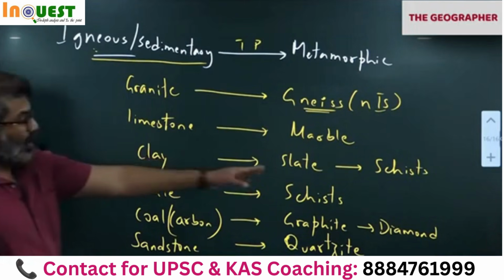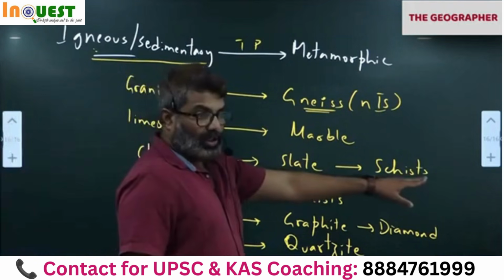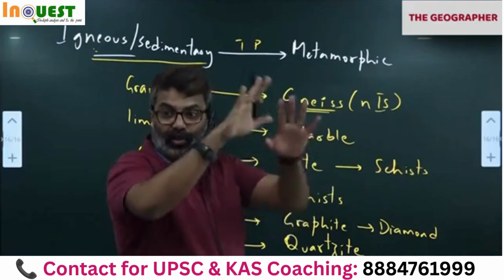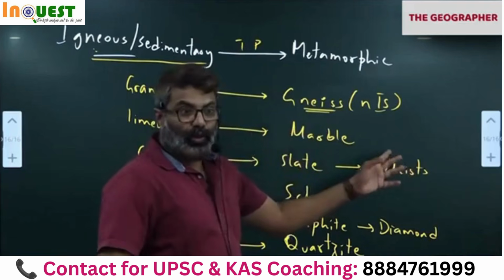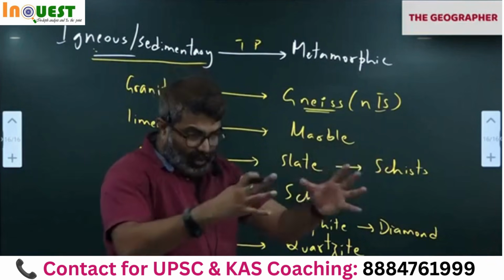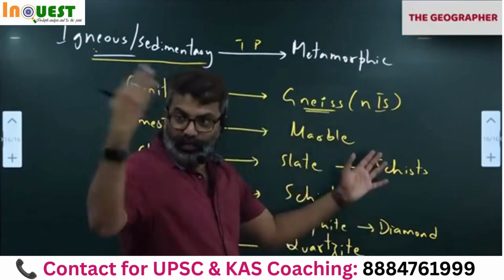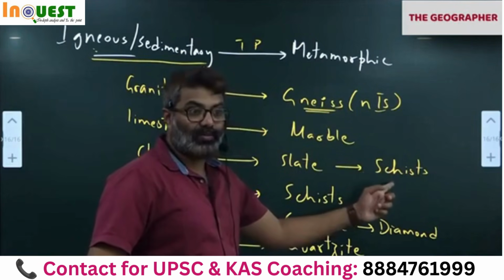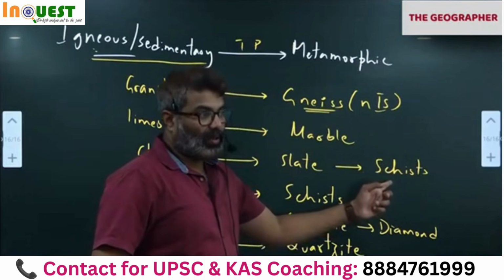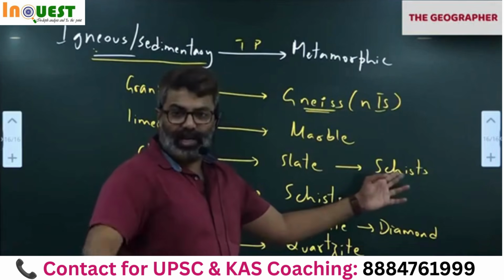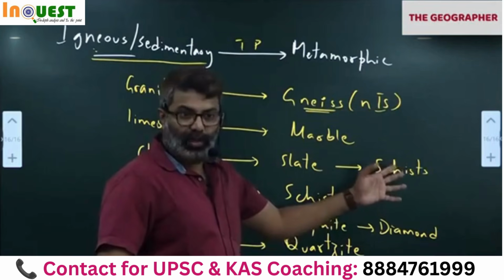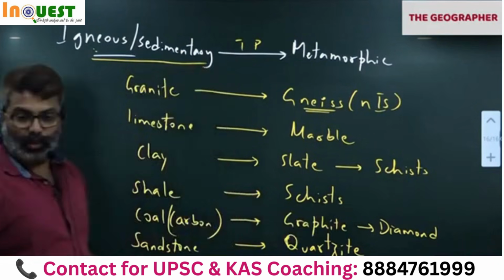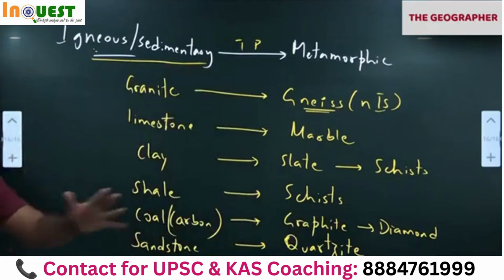Schist is a very popular rock. Okay. Schist is a very hard rock. It can be easily chiseled into different statues. So if you go to any temple, inside the Garbhagudi we have a statue, like Tirumala Venkateshwara. This is the statue made from this rock, schist. Even any temple in India, the main statue is made of what rock? Schist. Because it can easily be chiseled into different statues and all.